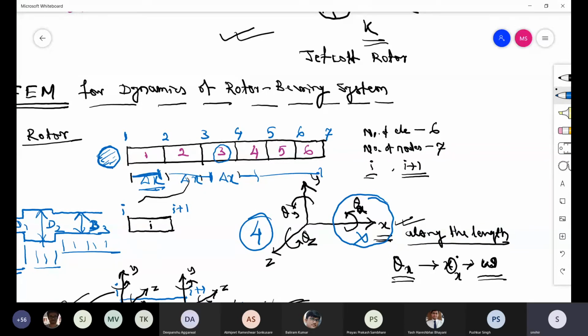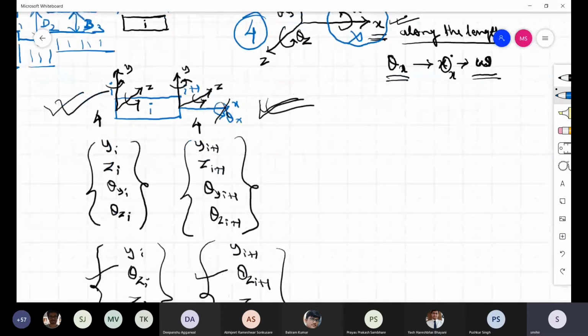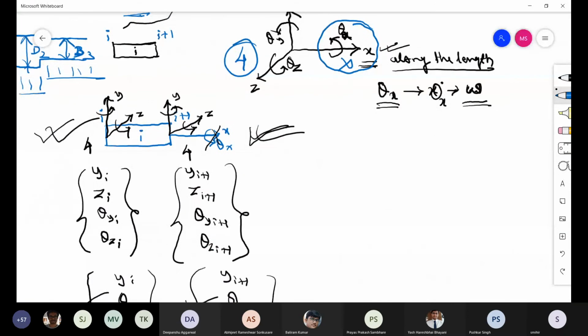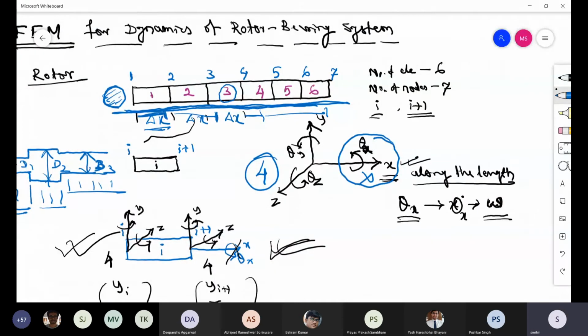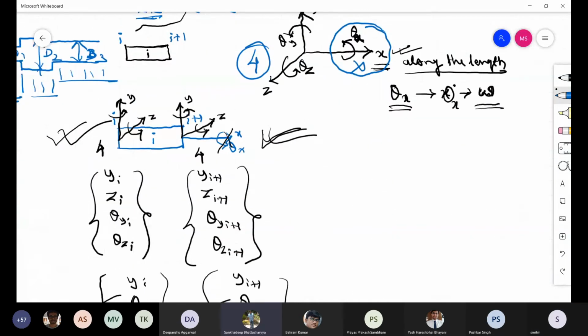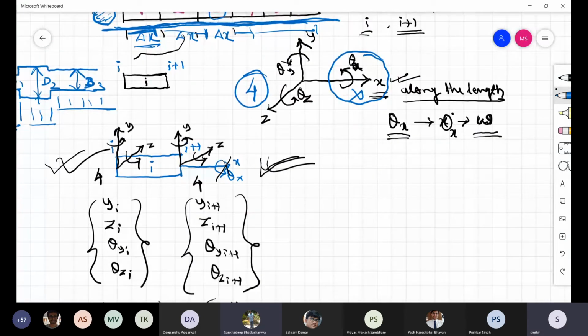I'm not talking about element now. I'm talking about global, a global matrix for the complete rotor. I have generated 6 element matrices, right? 28.